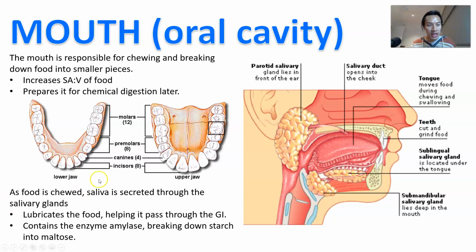Now, in terms of your teeth, here's basically the human dentition, right? You've got your molars, your premolars, your canines, which are the sharp stuff at the ends, and then you've got your incisors. Your incisors cut things up. So your incisors and your canines cut things up, and your premolars start to grind them down. Okay, there are your salivary glands, both underneath your tongue and also in the back of your throat, just behind your nasal cavity. And then there's your teeth at the front there.